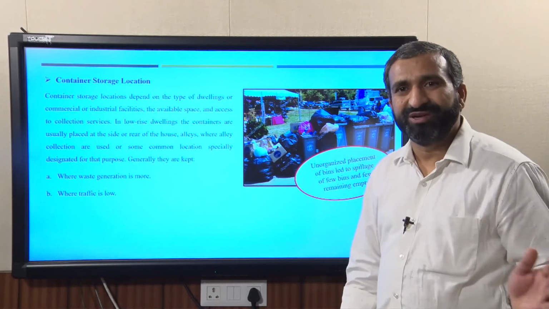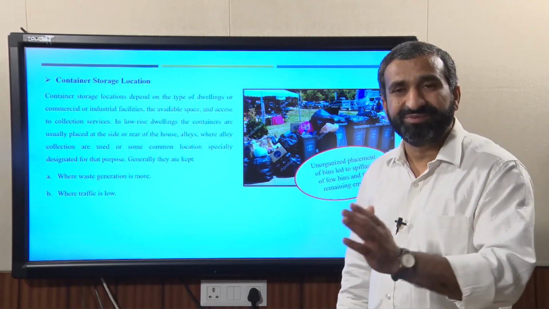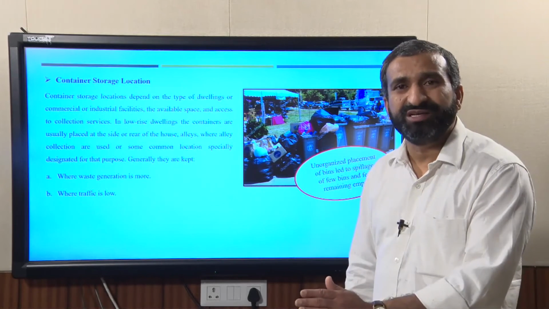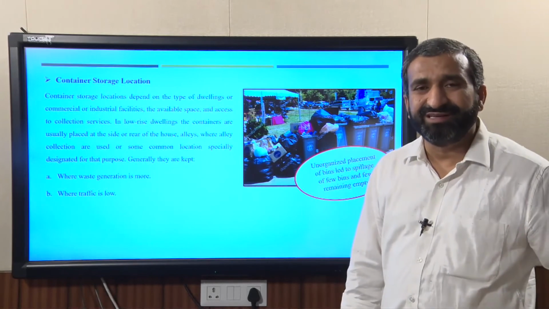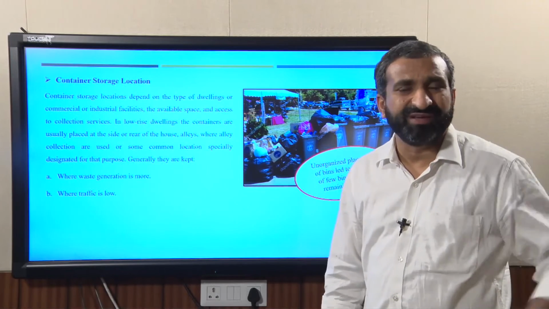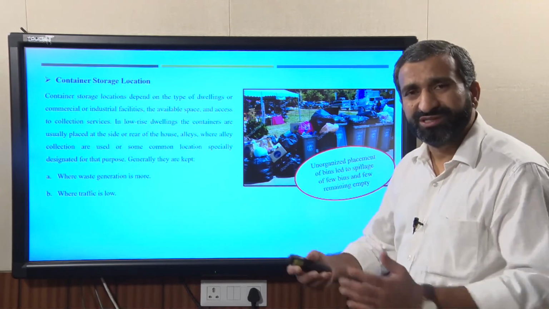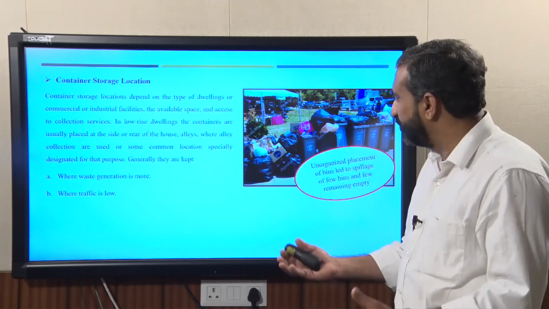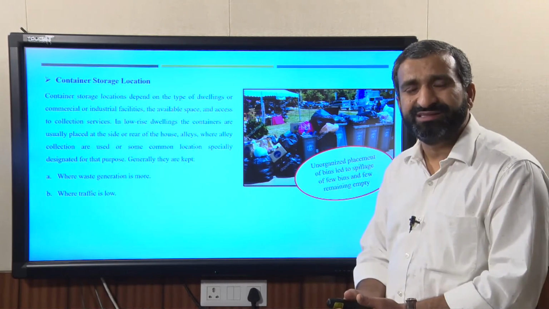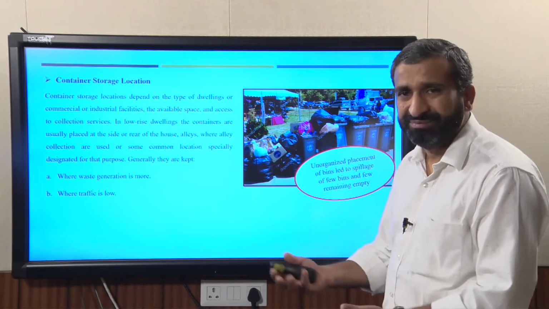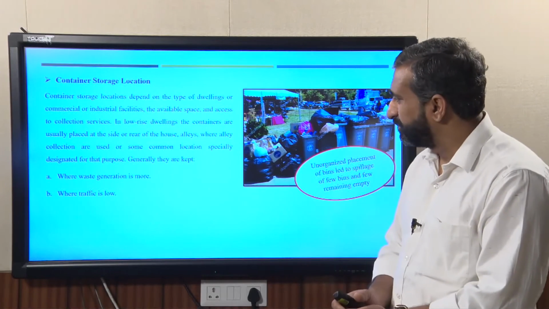That is also a very good idea, but it is a very costly process, where the vehicles reach the individual houses, collect the waste and go to the disposal or treatment facilities. That was difficult. So, corporations are trying their best to reduce the number of dustbin locations in the city because of Swachh Bharat mission.